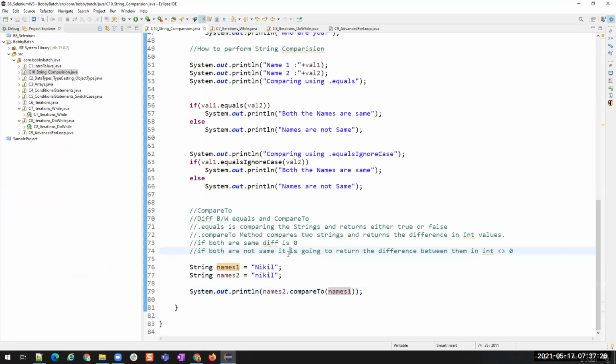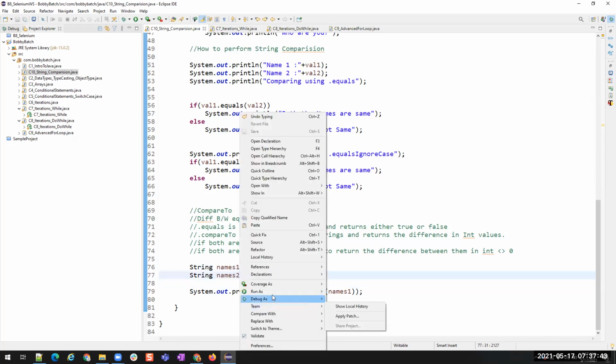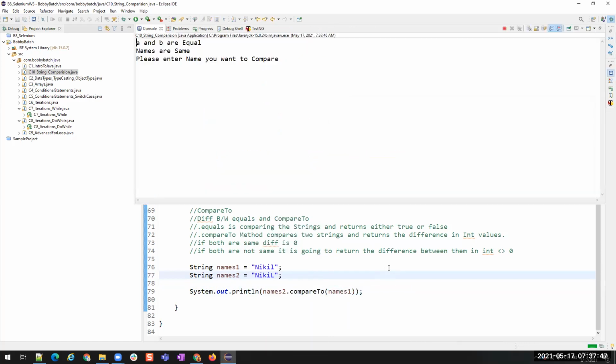For example, now I'm going to make it uppercase N. So both are the same now. Okay. Instead of this, I'm going to add an uppercase L, lowercase l and uppercase L. Now if I run this, you'll again see 32.